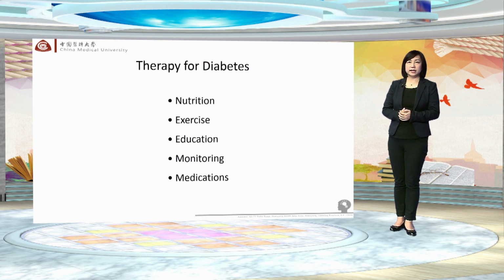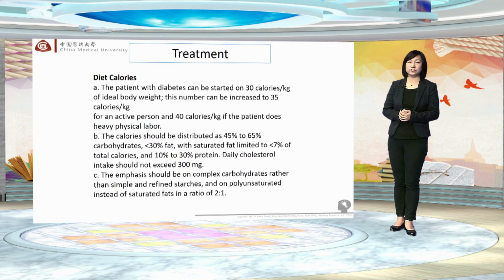The treatment of diabetes mainly includes 5 aspects, namely nutrition therapy, exercise therapy, education, monitoring, and medication. Diet and exercise therapy are lifestyle interventions and are used as the most basic treatment in diabetes. Next, let's learn how to eat for diabetic patients.